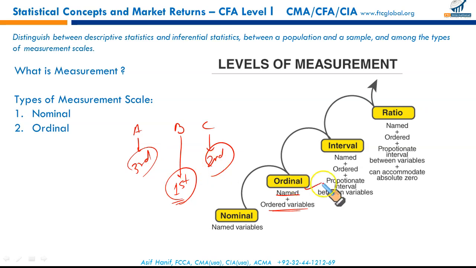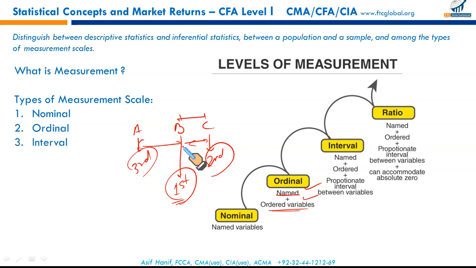So it is name plus order, but still we are not sure of the gap between B and C. How many meters was the gap between B and C? B is first, fine, but what was the gap between B and C? We can't say. What was the gap between B and A? We just know that B was first, C was second, A was third, but what was the distance gap in meters between them? So for that we need to go one step further.